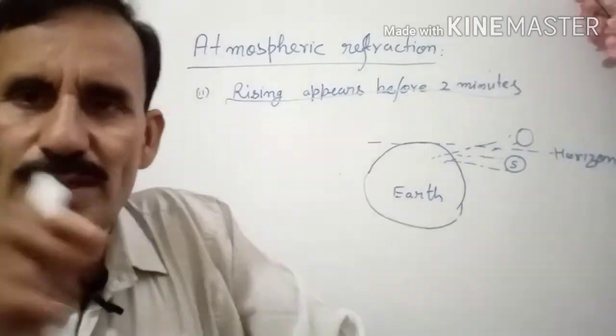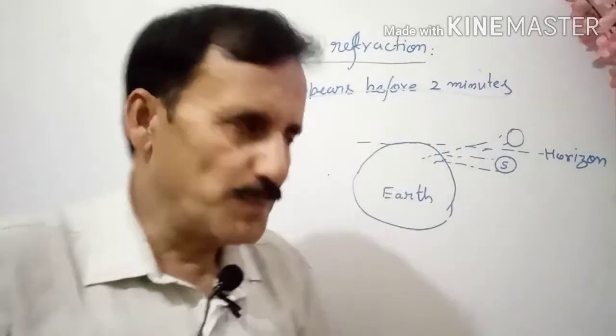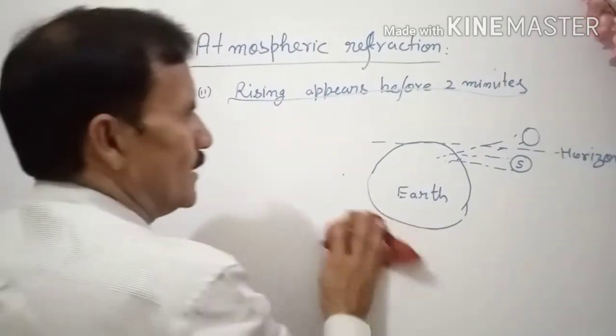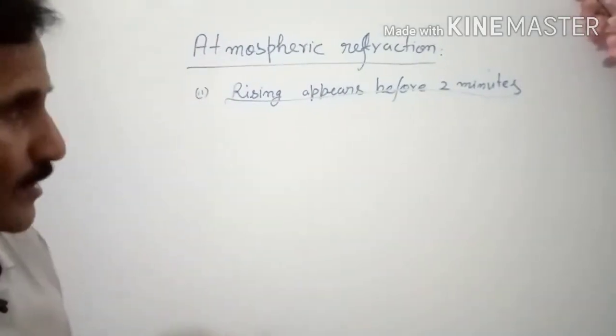So it is 2 minutes up, 2 minutes before the rising, and it is again 2 or 3 minutes later when it is setting.